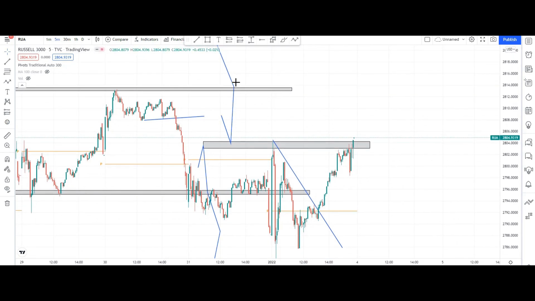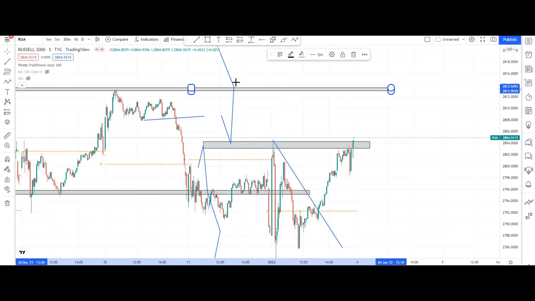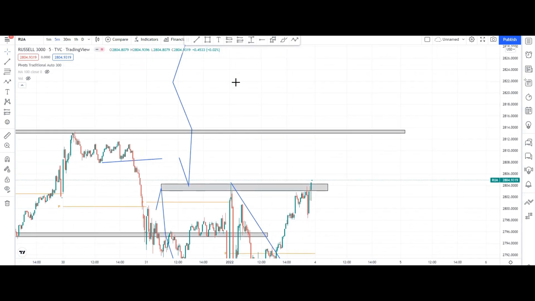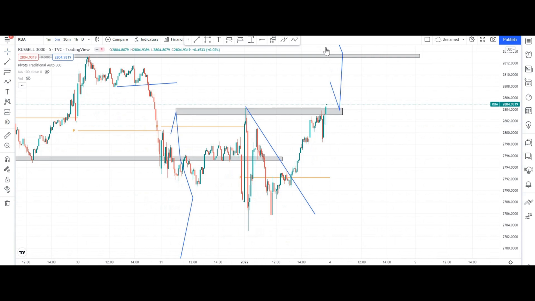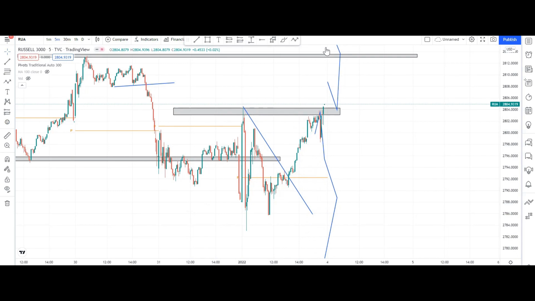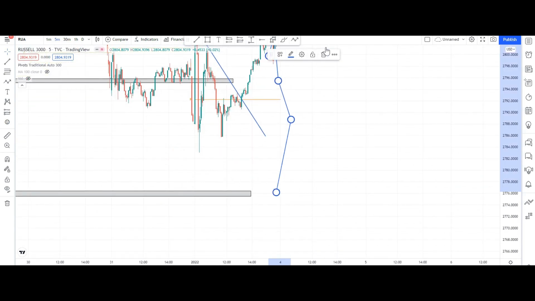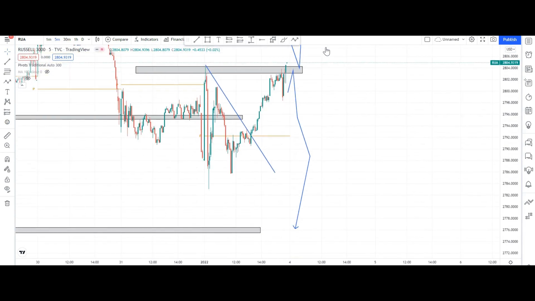Sorry guys, if it acts as a resistance, then we can see. But if it acts as a supporting area now, and it opens slightly gap up or something, it can support your first target, second target and third target. If it opens flat or something or takes resistance, you can go for these targets. Okay guys, in the downside, one second. Okay, you can take these targets in the downside.